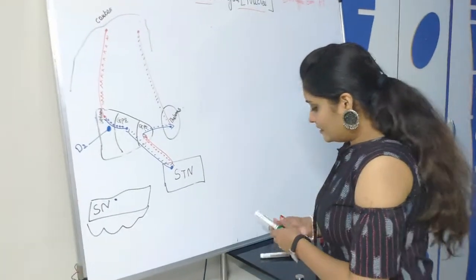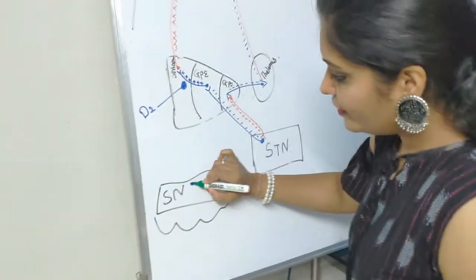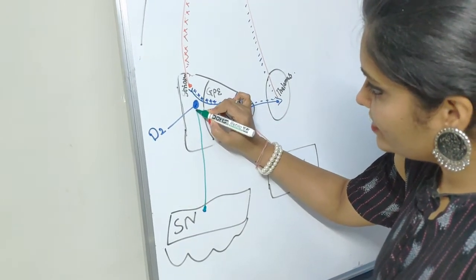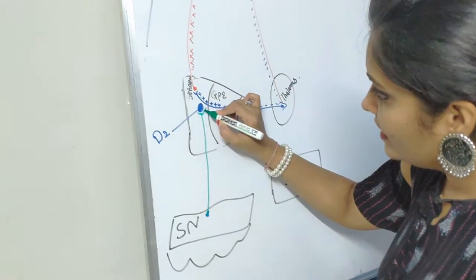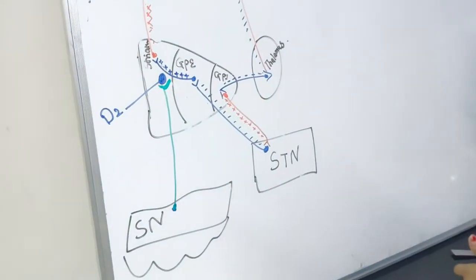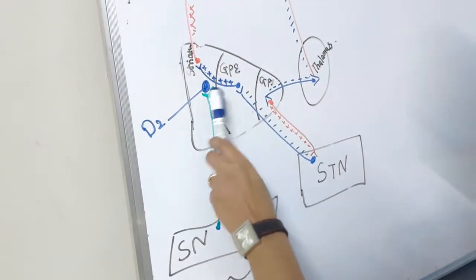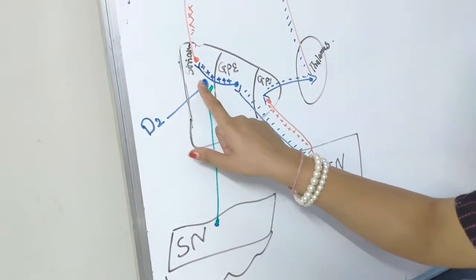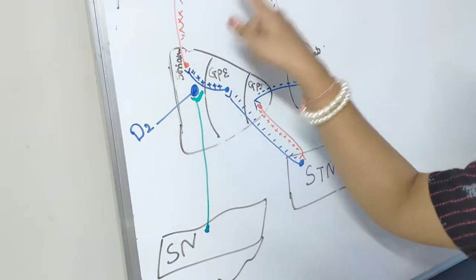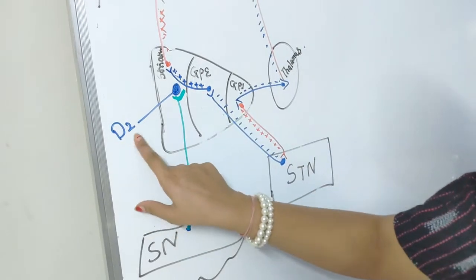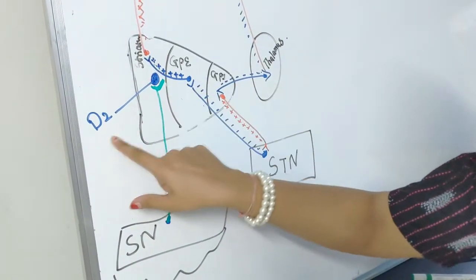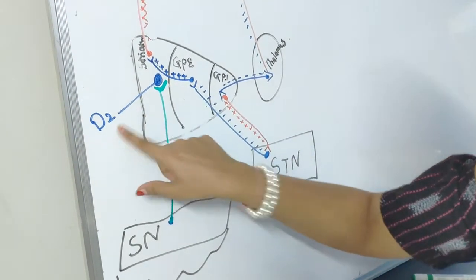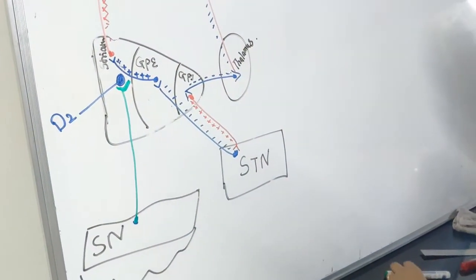The fibers originate from the substantia nigra and go to the striatum. This fiber is attached with a receptor, and the receptor is called the D2 receptor. We have seen the receptor in the direct pathway, that was the D1 receptor, but the receptor which is situated here is called the D2 receptor.